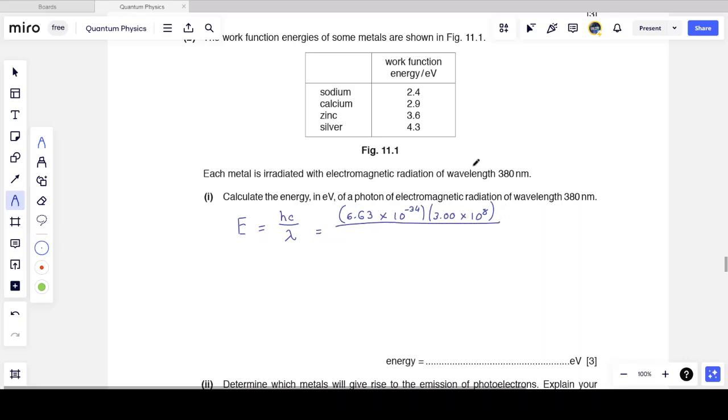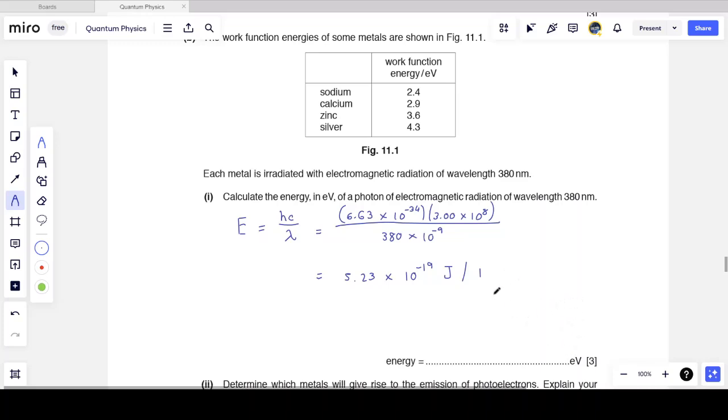And I need to divide this by the wavelength, which is given: 380 times 10 to the minus 9 meters. What I get is an answer, again in joules, 5.23. And you can see the similarity between this question and ones that we've done in the past. So there's some overlap. So I get 5.23 times 10 to the minus 19 joules.